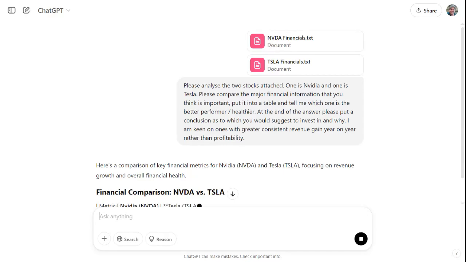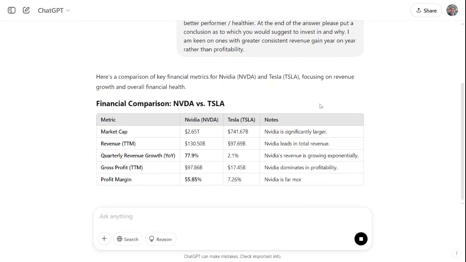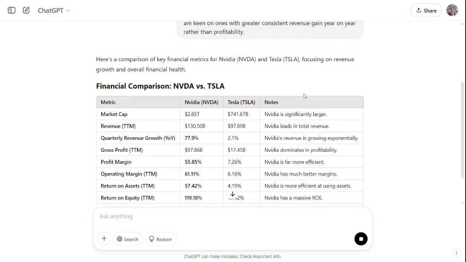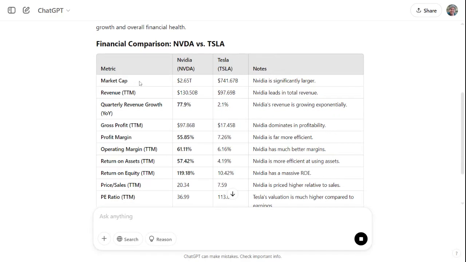My question's very clumsy, I could make it a lot better, and I'll show you how to do that in a second. It's really cool. It's going through these two documents, and there's a ton of data in them. You can basically go through and say, well, market cap, NVIDIA is slightly larger, NVIDIA leads in total revenue, quarterly revenue growth. That's the thing that I was really interested in.